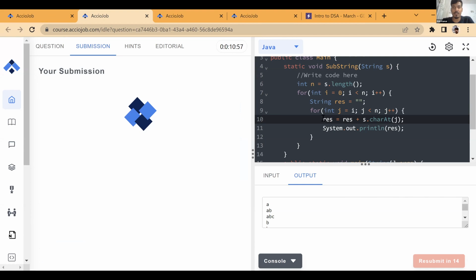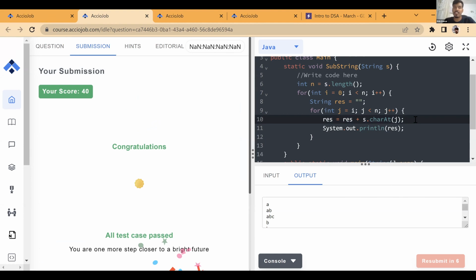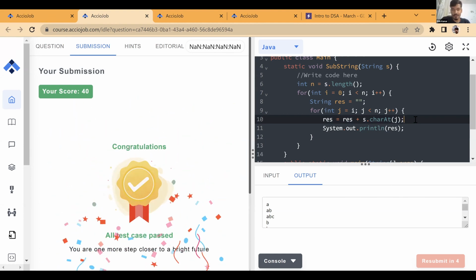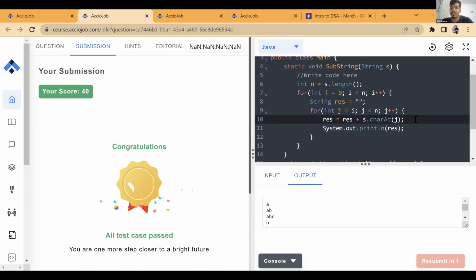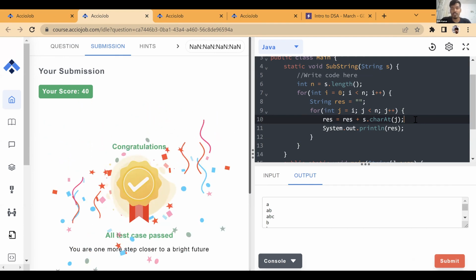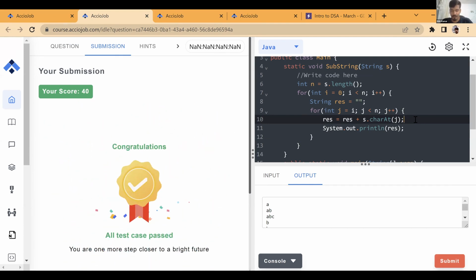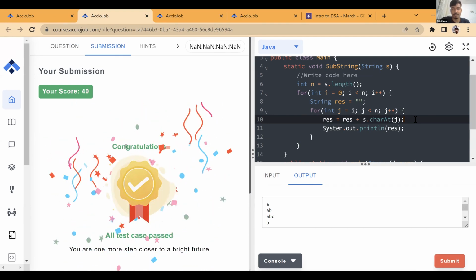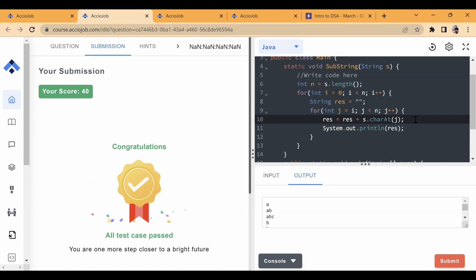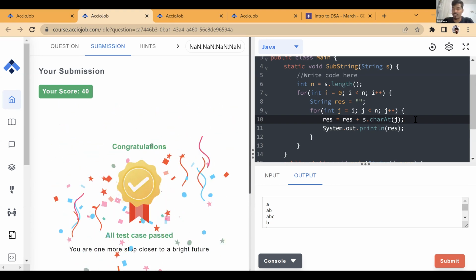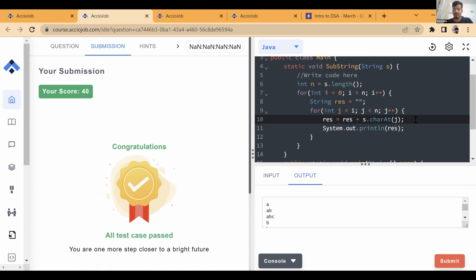What's the complexity of this operation in array? If I tell you to add one new number at the end of the array, how can you do it? Is there any way you can add a new number to the end of the array? Can anyone think of a solution? How will you add a new number to the end of an array? Think about how ArrayList does it. Yeah, create a new array. You create a new array, you copy all the existing numbers, and then you add that new number. So that is order n.